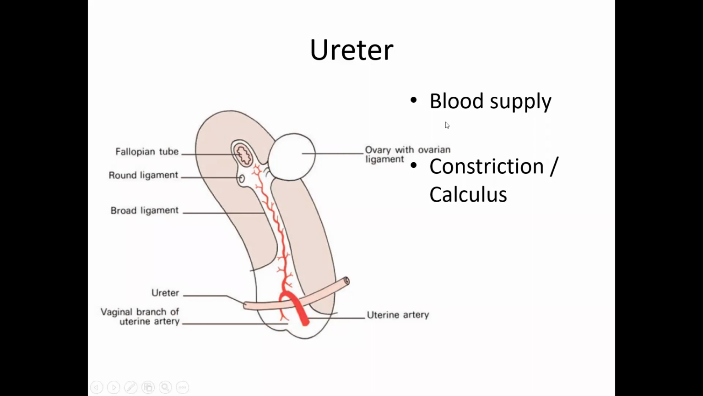So unnamed branches supply the abdominal ureter from the aorta. Unnamed branches supply the pelvic part of the ureter from the internal iliac artery. The aorta supplies the ureter from the medial side. The internal iliac supplies the ureter from the lateral side. So when you are pushing the ureter,